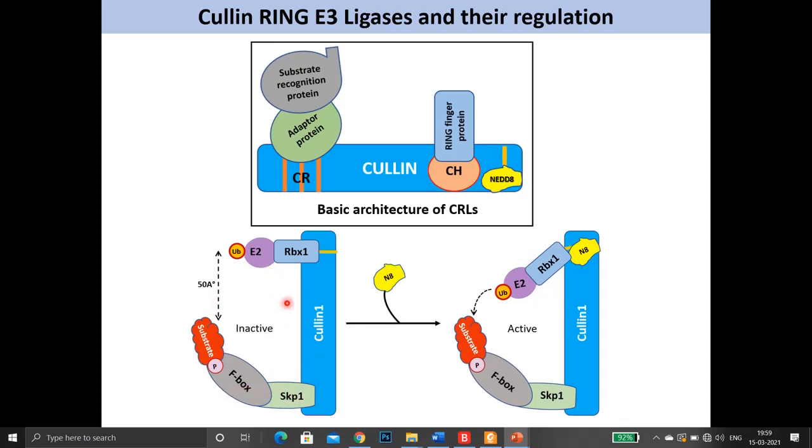This complex becomes active when NEDD8 protein binds covalently to the Cullin1 protein, and the process is called neddylation. Neddylation makes structural changes in the complex through which ubiquitination of the substrate happens. This decreases the distance between the 2 arms, the N-terminus and C-terminus arm, from 50 angstrom to very near, to allow the chemistry of ubiquitination to happen to the substrate.